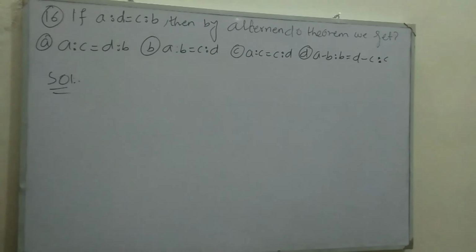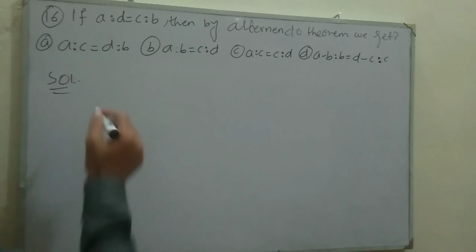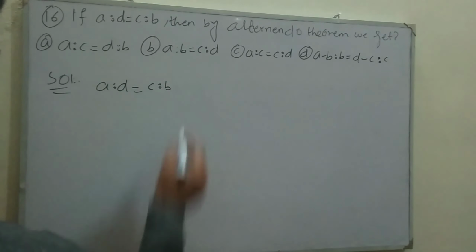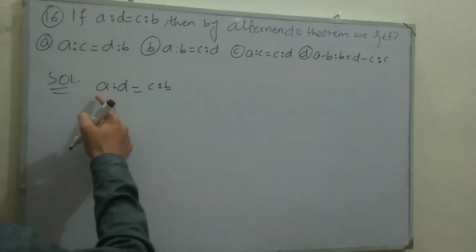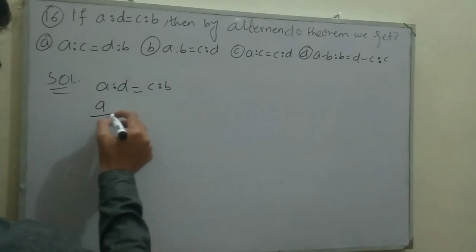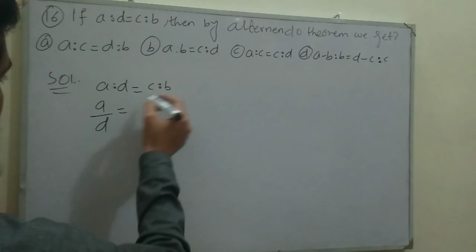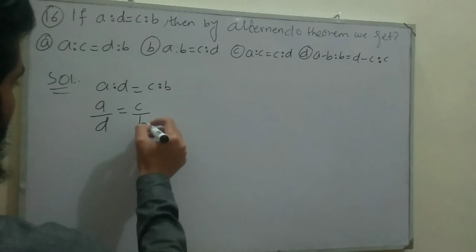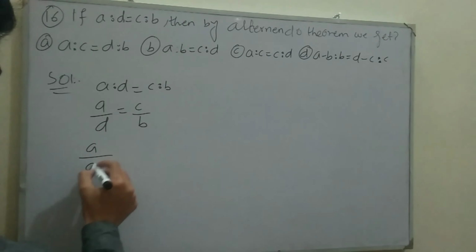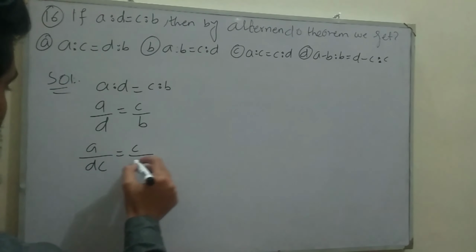Taking the given proportion, A ratio D is equal to C ratio B, we know that we can write the ratio in the form of division. So write A ratio D in the form of division, A divided by D. Apply the same logic on the right hand side, so it becomes C divided by B. Divide both sides by C, so it becomes A divided by DC is equal to C divided by BC.